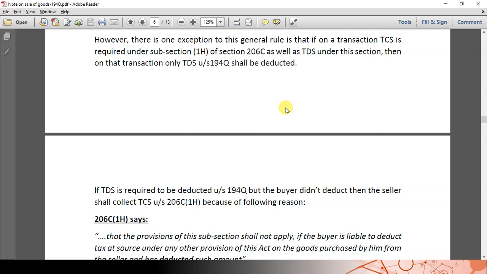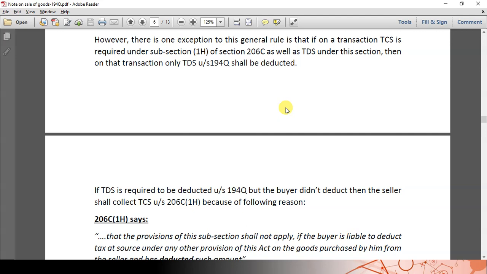Both sections talk about transactions on goods. So it provides a general rule exception saying transactions covered under 206C1H are not excluded from 194Q. So the ultimate responsibility is with the buyer. That means 194Q prevails over 206C1H.